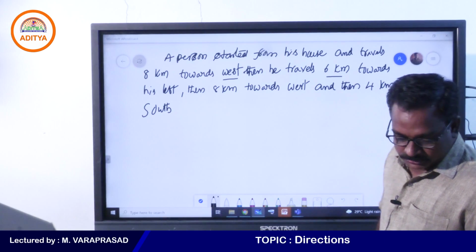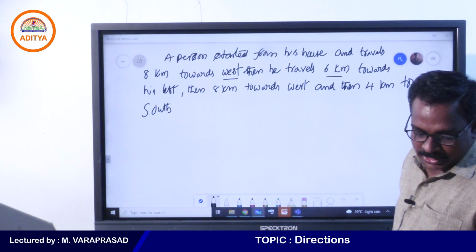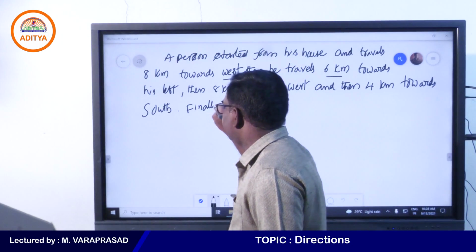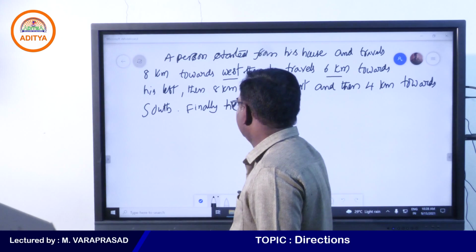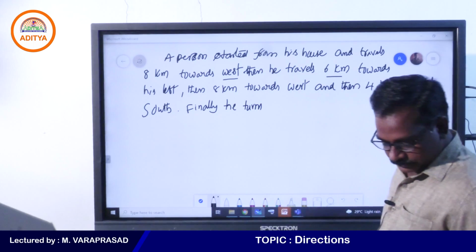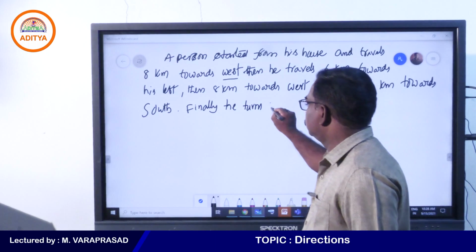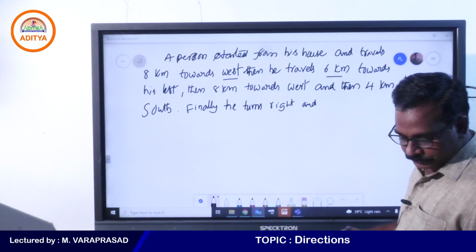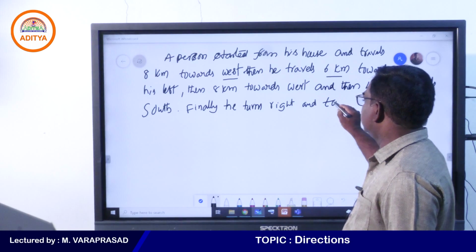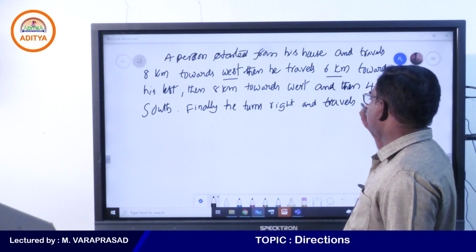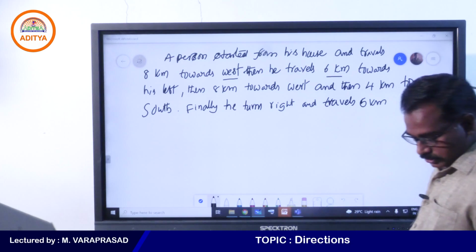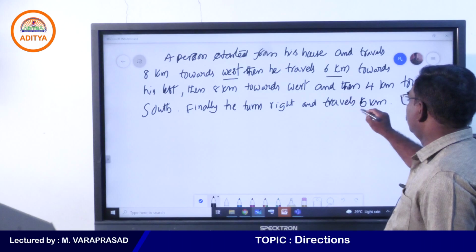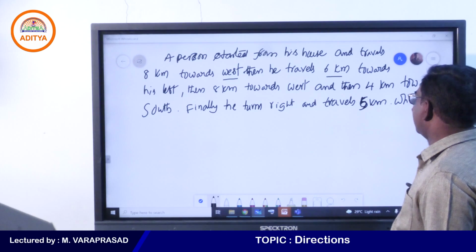Now finally he turns right and travels 5 kilometers. Now, what is the horizontal distance traveled by him?